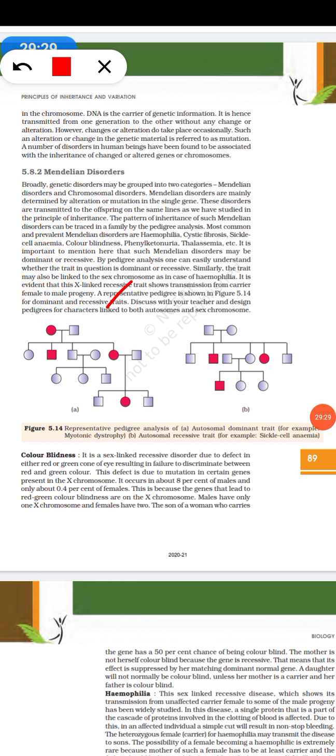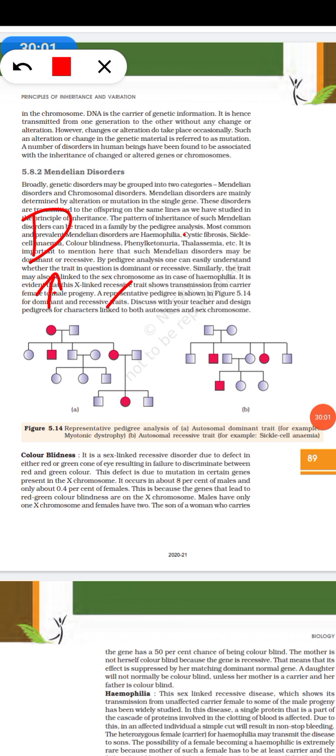Autosomal dominant trait means if the individual has even one dominant factor, then they have the particular disease. Okay, so here the female you see is having a disease.